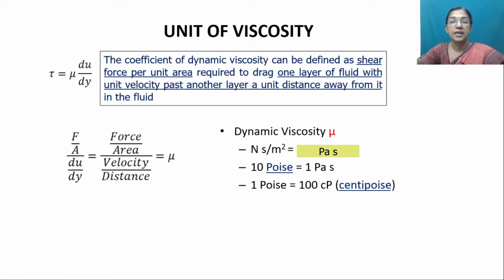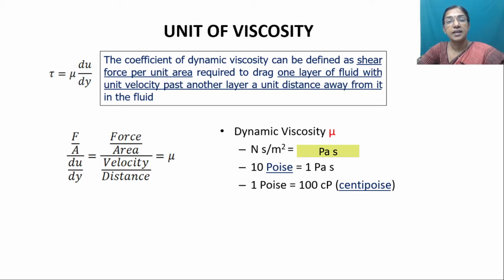In engineering applications, we have to come across different types of small units. One of the small units commonly used to represent viscosity is poise. The relationship is 10 poise equal to 1 Pascal second, and a still smaller unit is centipoise. So 100 centipoise equal to 1 poise. All of you please be careful about the conversion, and if the conversion is not known to you, then it is very difficult to work out the problems.